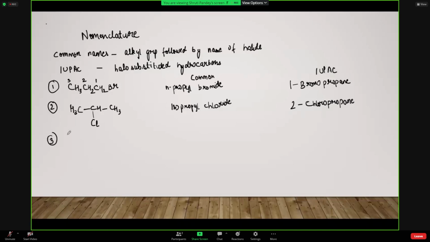Now the third example is... तो इस वाले कंपाउंड का जो कॉमन नेम होगा that is isobutyl chloride, क्योंकि ये वाला जो पूरा ग्रुप है, ये जो पूरा क्लोरीन जिससे भी अटैच्ड है, ये जो पूरा एल्काइल ग्रुप है that is said to be the isobutyl group. Why? Because see number of carbon atoms is 1 2 3 and 4, so it will be butane, ठीक है. It will be butyl and it is isobutyl because it is an isomer, right. सो क्योंकि यहाँ पे एक सीख है, जो एक और लास्ट वाला कार्बन एटम है that is attached to the middle carbon here, ठीक है. अच्छा, normal जो n butyl होता है, this is isobutyl, right, when it is in this form.